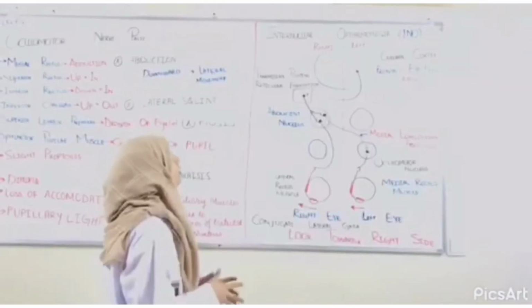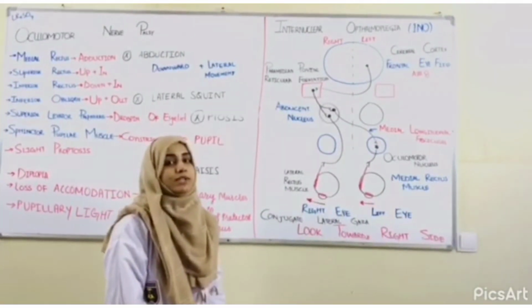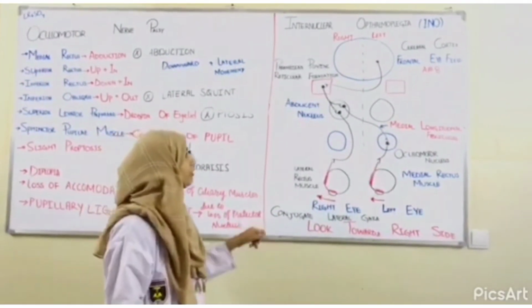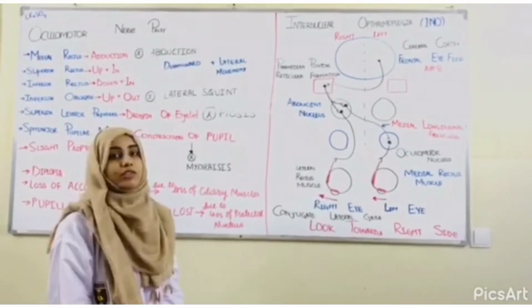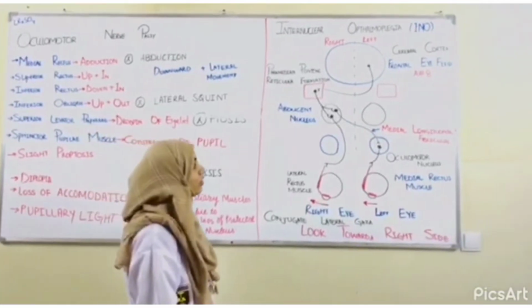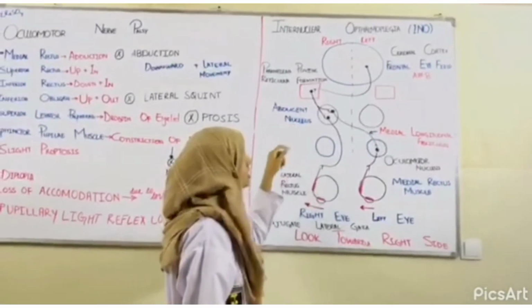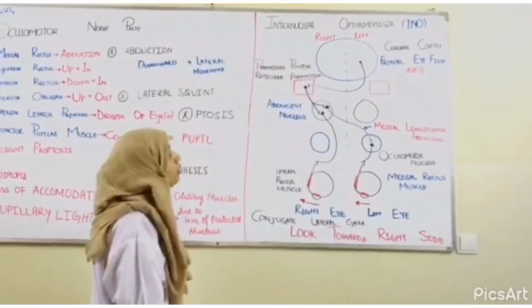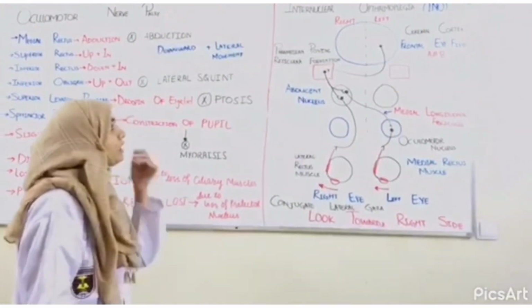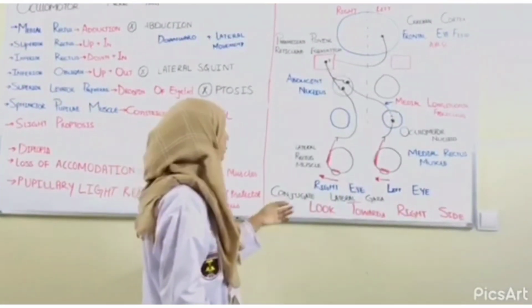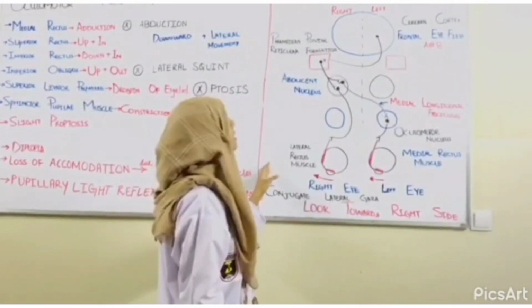Internuclear ophthalmoplegia is an ocular movement disorder which presents as inability for conjugate lateral gaze. It is weakness of the muscle due to damage of the interneurons present between two cranial nerves, the abducens, sixth cranial nerve, and the oculomotor, third cranial nerve. Both nerves are motor nerves, and in the normal case, if we ask the person to look towards the right side, both eyeballs will move towards the right side.